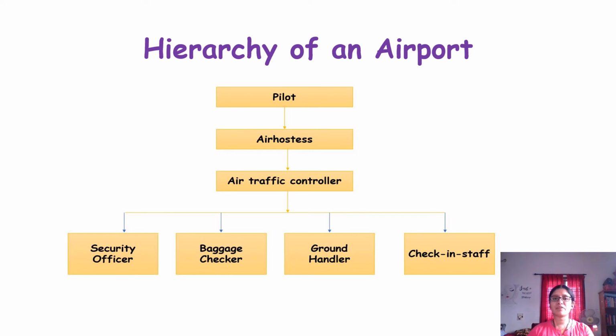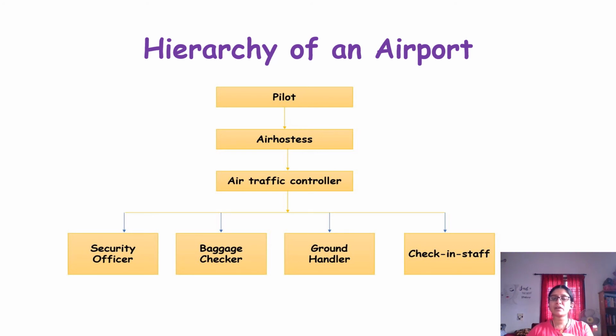Next comes the air traffic controller. The air traffic controller is a person whose job is to control the traffic. If there is traffic in the air, not only on roads, even in the sky, when the aircrafts or the aeroplanes travel, there is traffic, right? But it is not the same as on land. So the air traffic controller's job is to see whether the flight is traveling in a proper way, whether there is any delay in the flight, or if there are lots of flights on the same route. Taking off of the flight is taken care of by them, landing of the flight is taken care of by them.